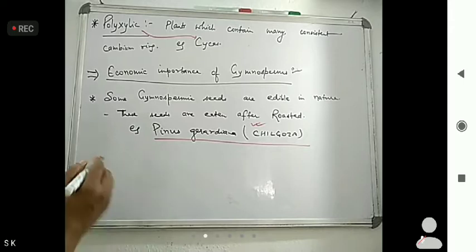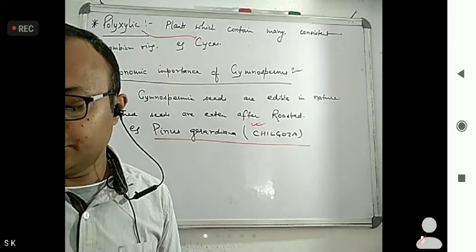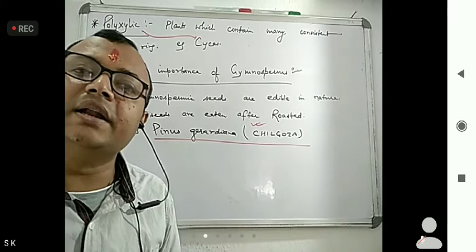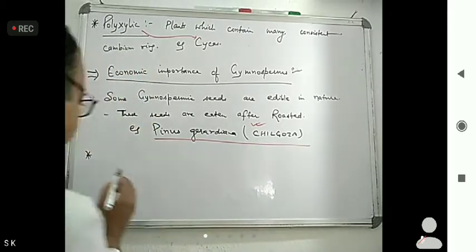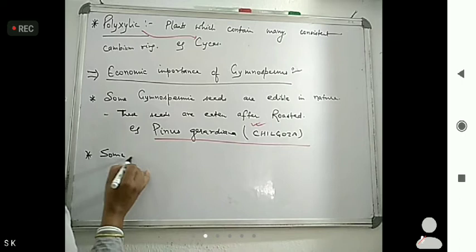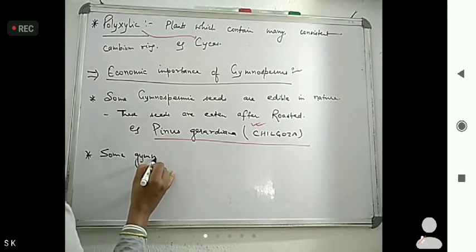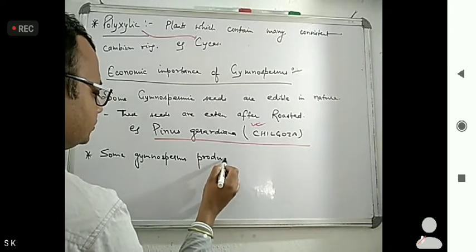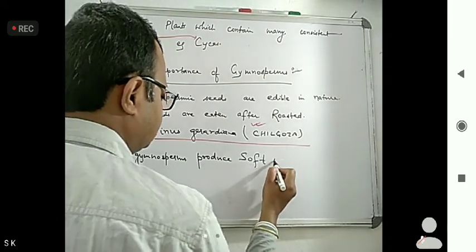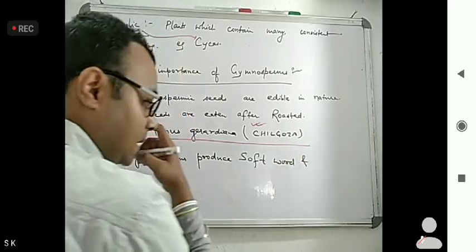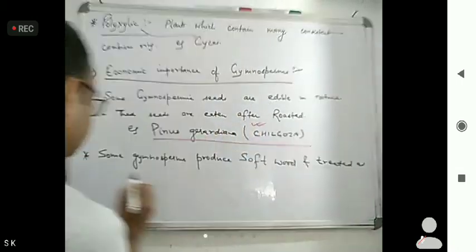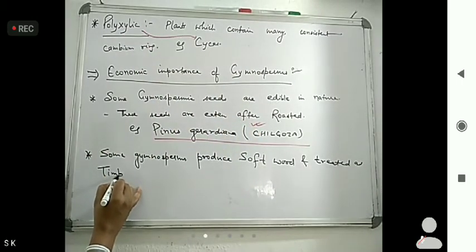Now, some gymnosperms produce soft wood, so they are treated as timber.